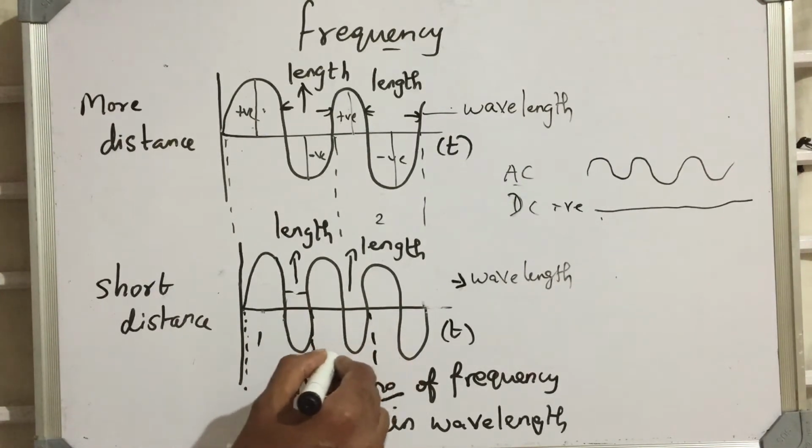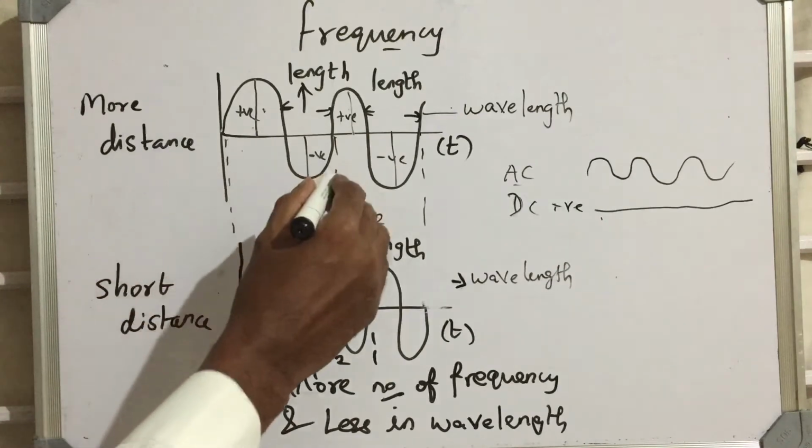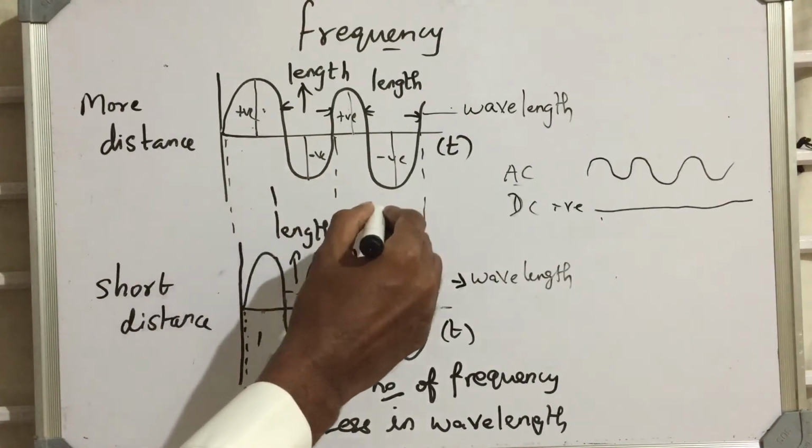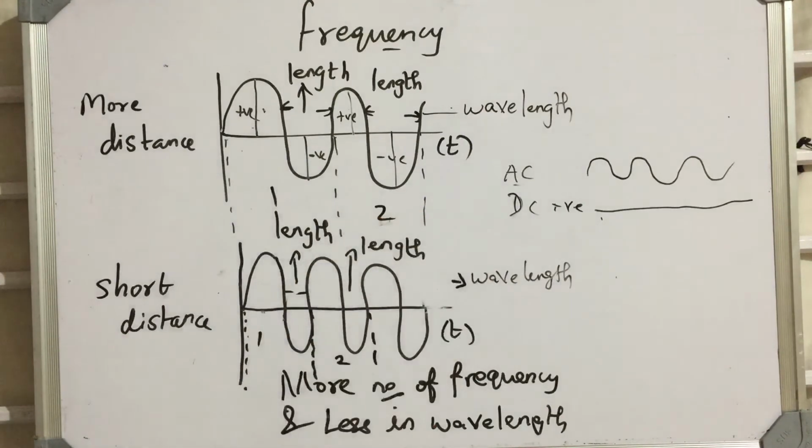From this to this is one frequency, and from this to this is another, that is number 2. This is 1, this is 2. Similarly, here also I have drawn this line. This is 1 and this is 2. This is one single wave and one single frequency also. Frequency and wave both are the same.